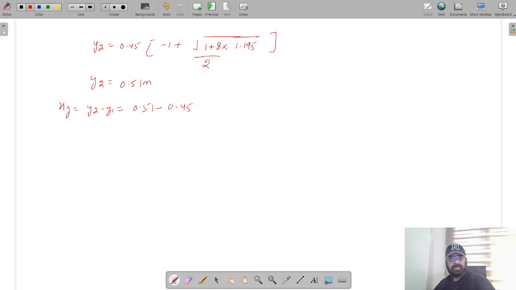So this comes out to be 0.06 meter. So the height of the jump is 0.06 meter. So we have found the height of the jump. It was comparatively simple, there was no issue in this.